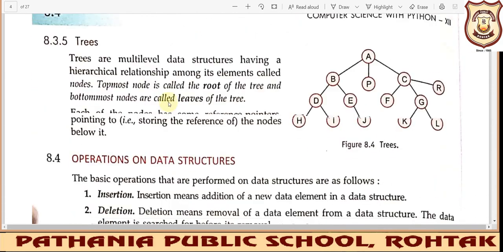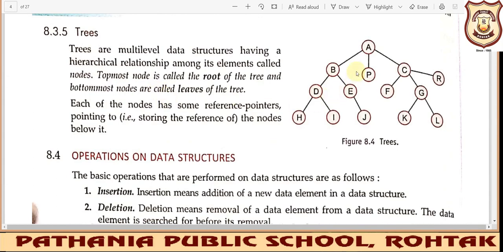Fine. So now trees are basically multi-level data structures that show you the hierarchical relationship. You can see there is a fixed hierarchy. This is your root node and these are your child nodes, and the nodes that are just at the bottom will be known as your leaf nodes.